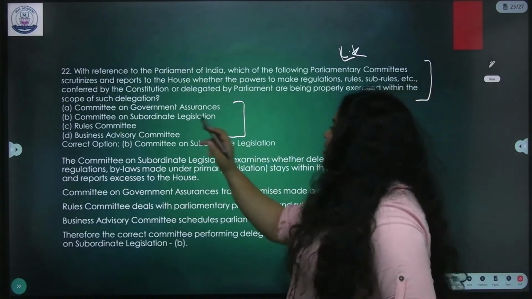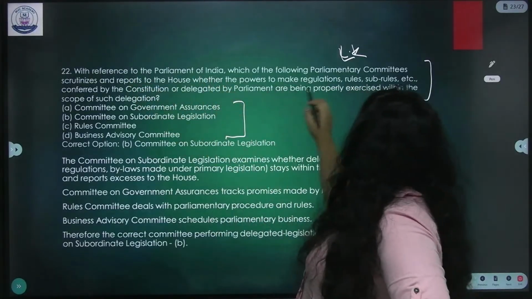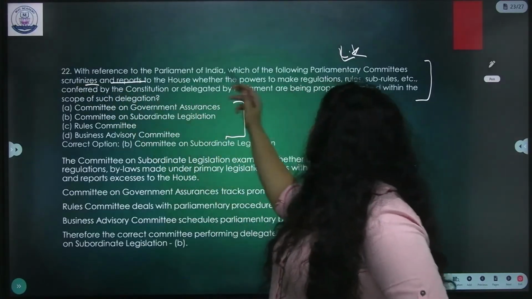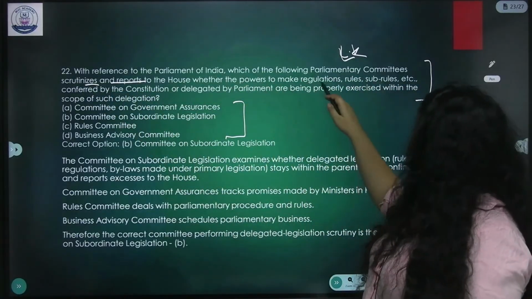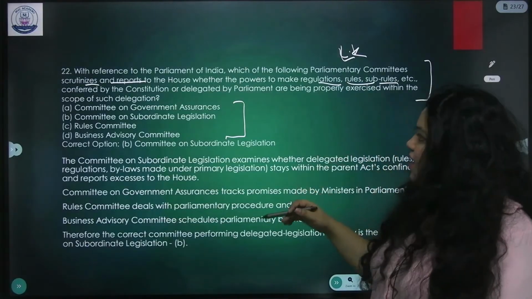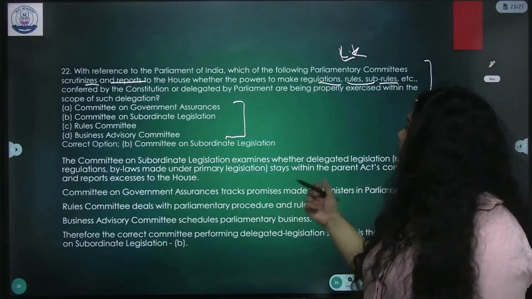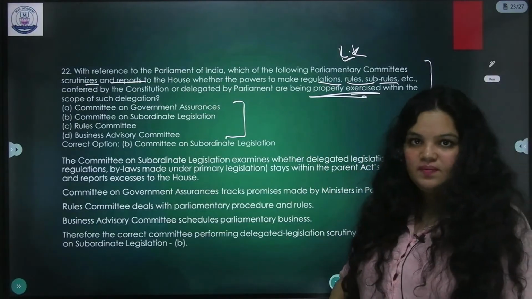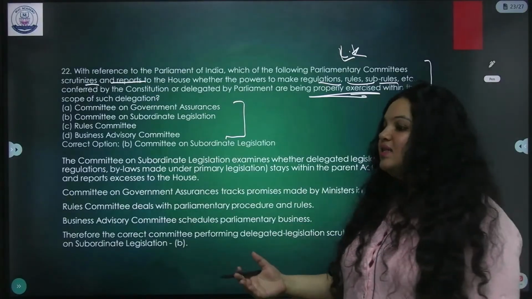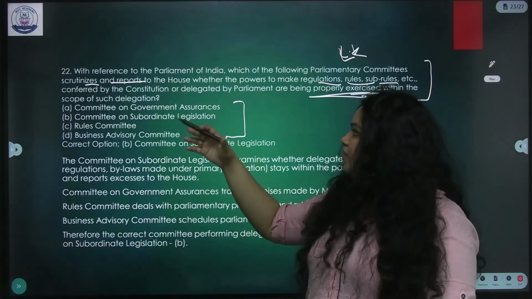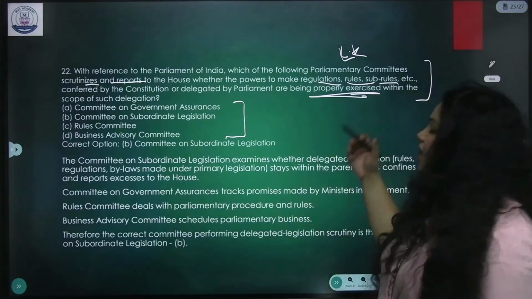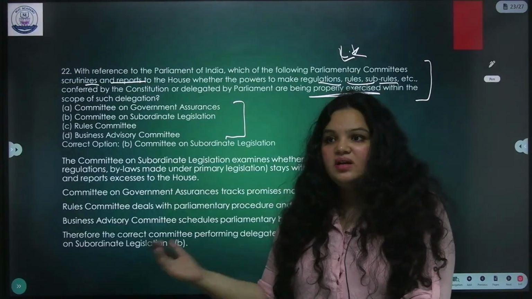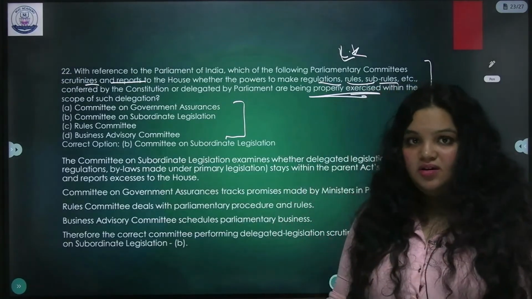I'll tell you why. Now the question is reference to Parliament of India. Which of the following parliamentary committees scrutinizes and reports to the House whether the powers to make regulations, rules, sub-rules, etc. conferred by the Constitution or delegated by the Parliament are being properly exercised within the scope of such delegation. So what they're saying is that their power to make rules, regulations, sub-rules that is conferred by the Constitution, or delegated by the Parliament, are they doing it well or not?